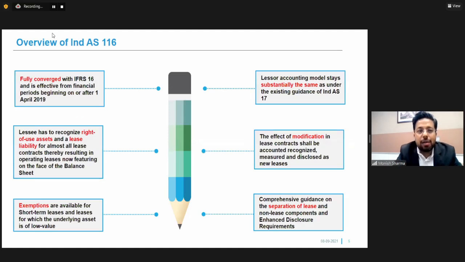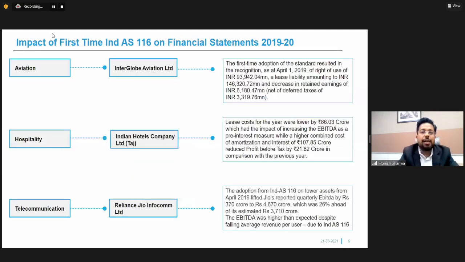Now, quickly, an overview of IND AS 116. We will be talking about these things in much more detail. I have collated one slide for you just to give you a perspective of what 116 looks like for companies which have actually converged to IND AS 116. Let's talk about the aviation industry.